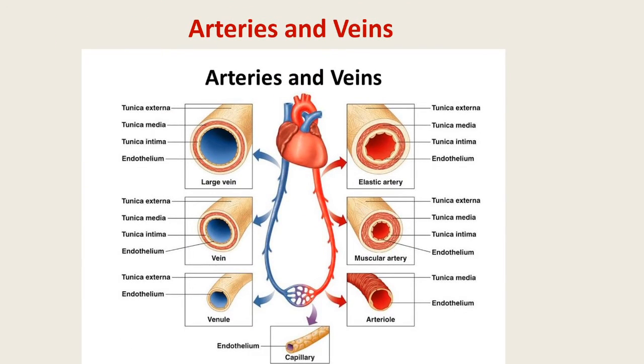Now the arteries are thick walled blood vessels which carry the blood under pressure from heart to different body parts, and the wall of artery is composed of three layers. The layers are: outer layer is called the tunica externa, middle layer is called the tunica media, and inner layer is called the tunica intima or interna. Here lies the endothelium.